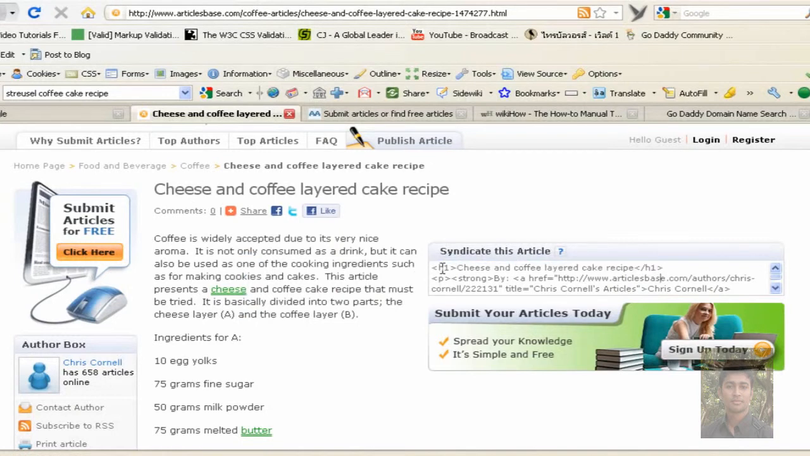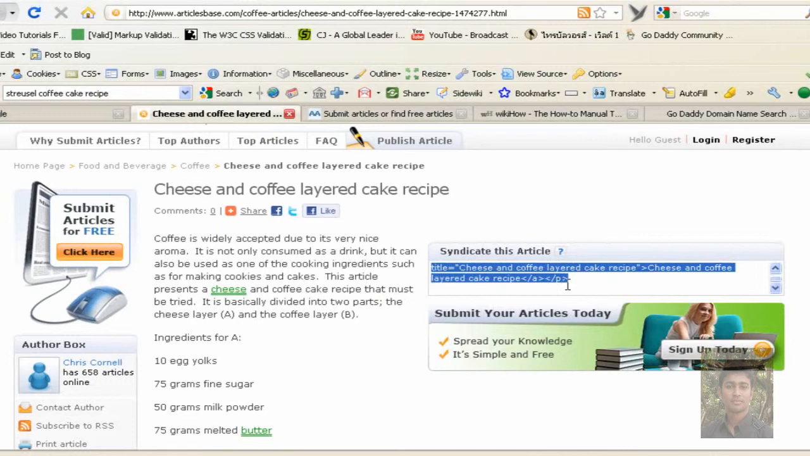So all this information, we can come in here and we can freely take it, Control C, Command C, and then just paste that into our website. This is really, really powerful. So again, I've just found a cheese and coffee layered cake recipe. I know nothing about it, someone else does know about it, and all I can do is come here and copy and paste the code from this actual article and put it in my page.